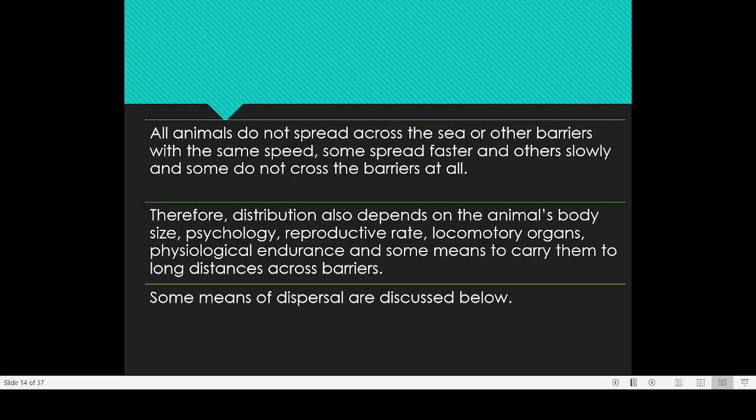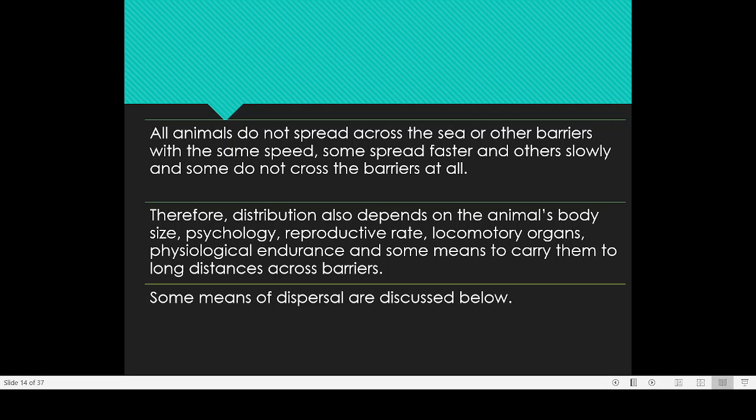Earlier we were discussing what are the types, what are the different patterns exhibited by animals. Now in the means of distribution, how animals are moving from one area to another area. All animals do not spread across the sea or other barriers with the same speed. Some spread faster and others are moving slowly, and some are not able to cross the barrier at all.